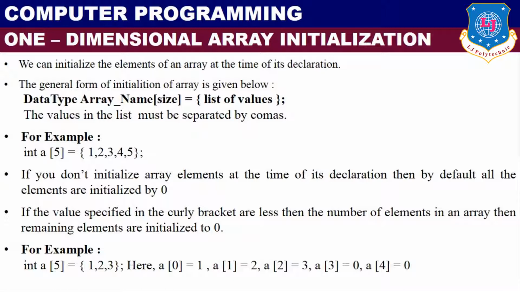And if the values specified in curly brackets are fewer than the number of elements in the array, then the remaining elements are initialized to 0. For example, we declare an array a of 5 and we assign only 3 values, 1, 2, 3. So 1 is stored in a of 0, 2 is stored in a of 1, 3 is stored in a of 2, and a of 3 and a of 4 will be 0.